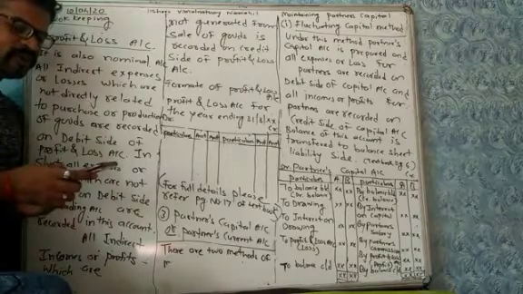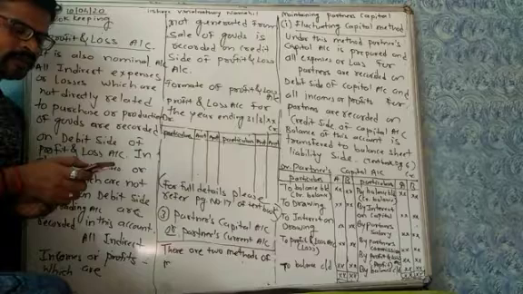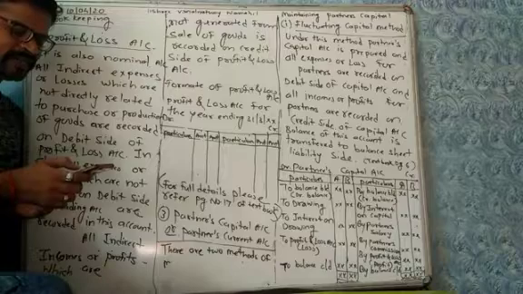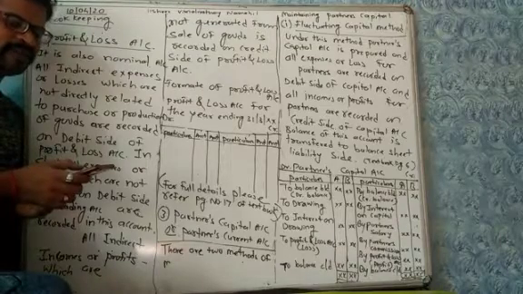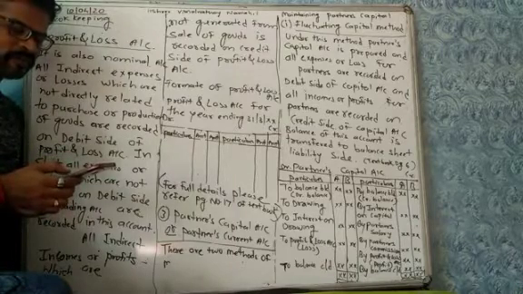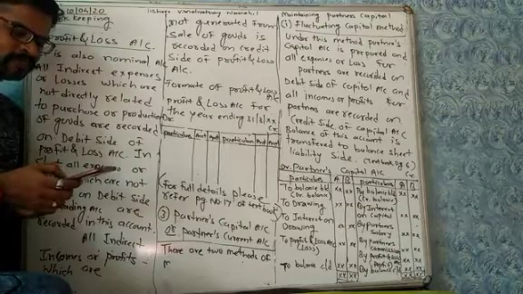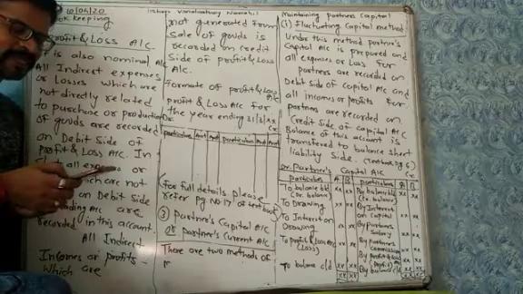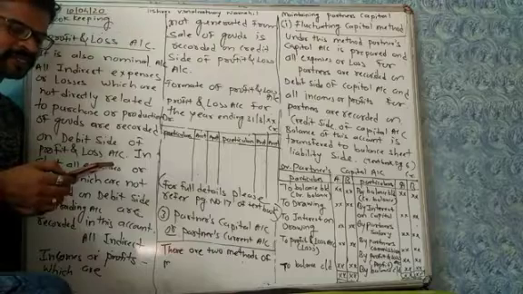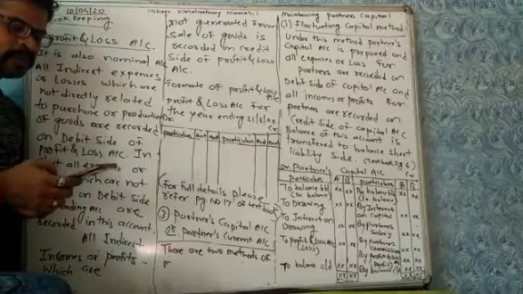Now, profit and loss account credit side: you will see all indirect income. By commission received, by discount received, by interest received, by dividend received, by rent received. Dividend is always income related to shares. Whenever we purchase shares of any company, we get dividend from them. This is our income. By sundry, any small other receipts. By profit on sale of asset: when we sell an asset for profit, it is our profit, so it is recorded on the credit side.